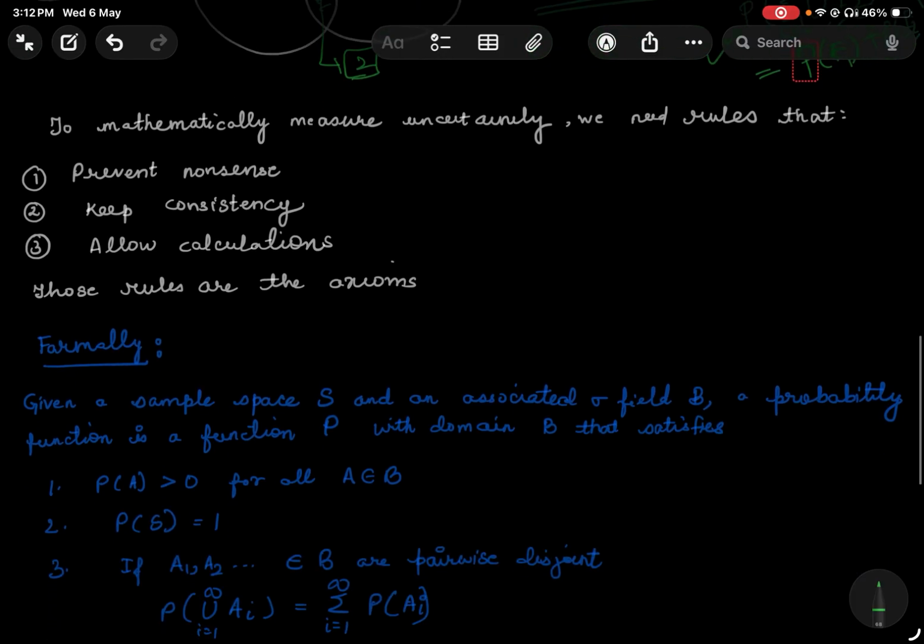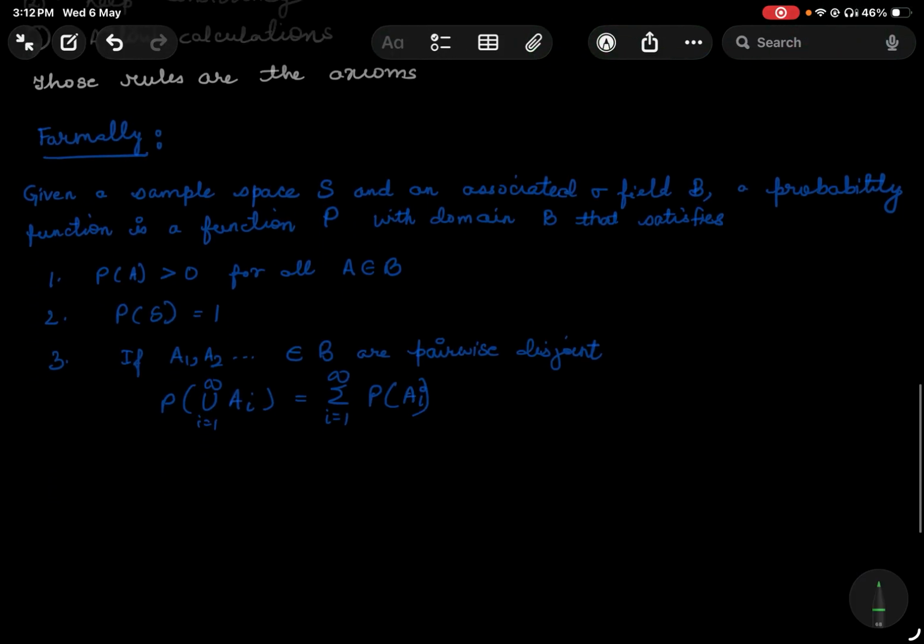If I want to formally define this, I would like to start by giving a definition, which I took from the book by Casella and Berger, named Statistical Inference. This is a really great book. You can also go through it.